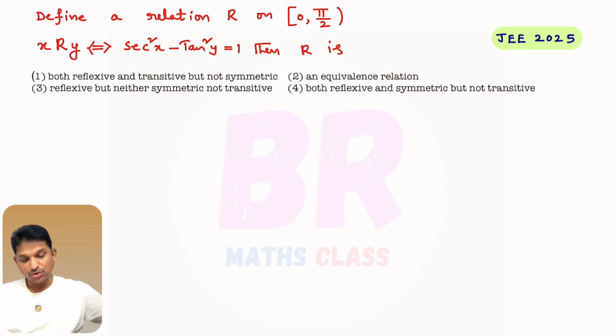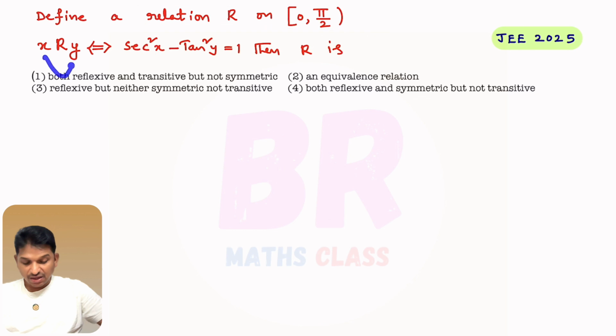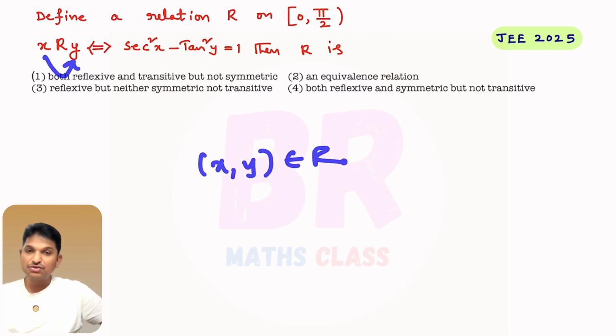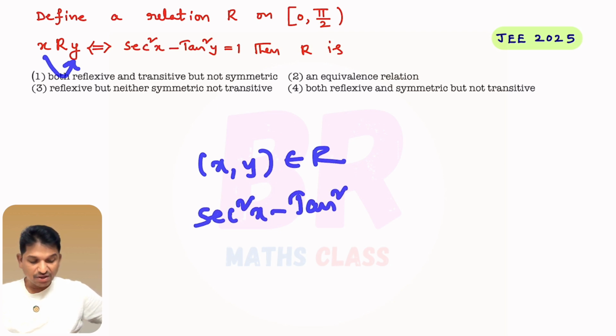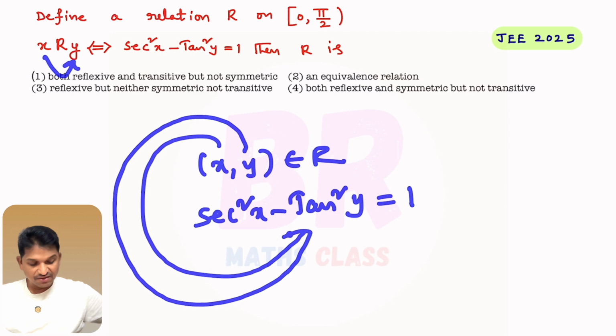Now let's see the solution. They define a relation R on this set. What way is the relation defined? X is related to Y, that means the ordered pair (X, Y) belongs to R, when sec square X minus tan square Y equals 1. Whatever X, Y values satisfy this equation, then (X, Y) belongs to this relation. X is related to Y. I hope you understand this.